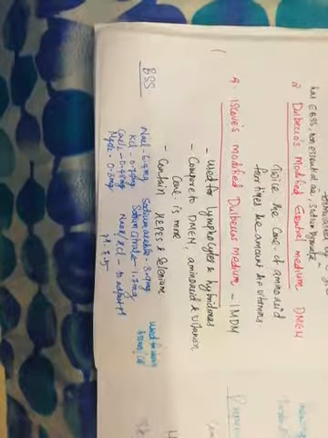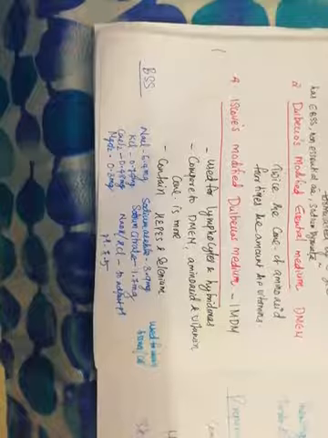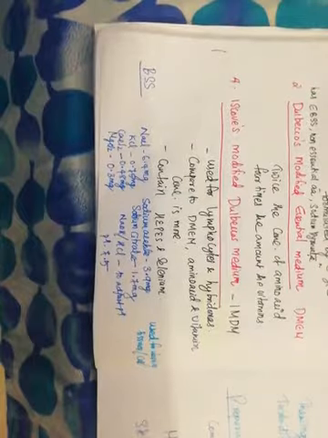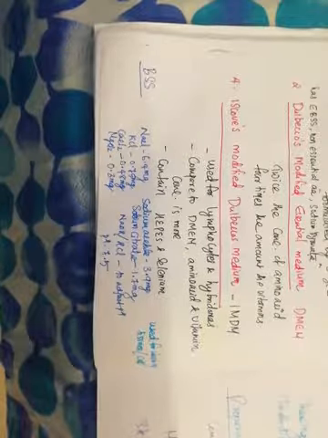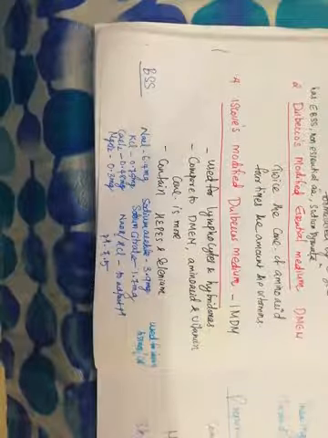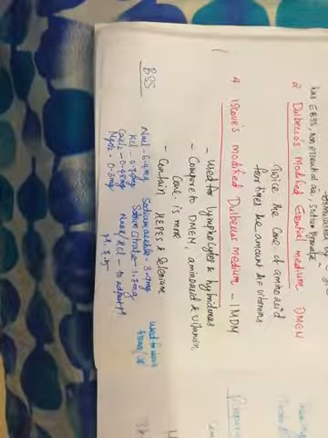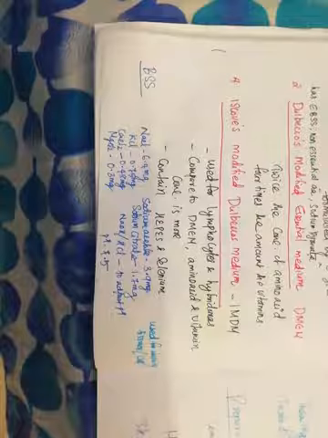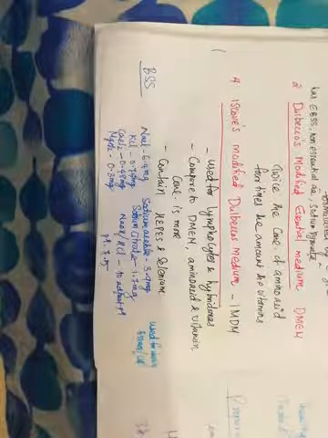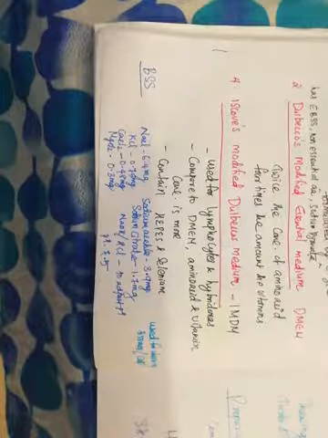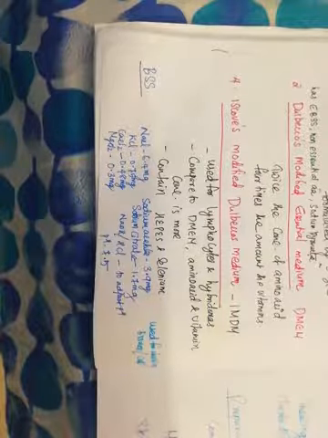Ma'am would have explained you about the separation of cells. So once you separate the cells from the tissue, you need to wash the cells. Washing the tissues and cells is very much necessary. That washing is done with the help of this balanced salt solution. Okay, balanced salt solution, it has different components which is usually used to maintain the pH.